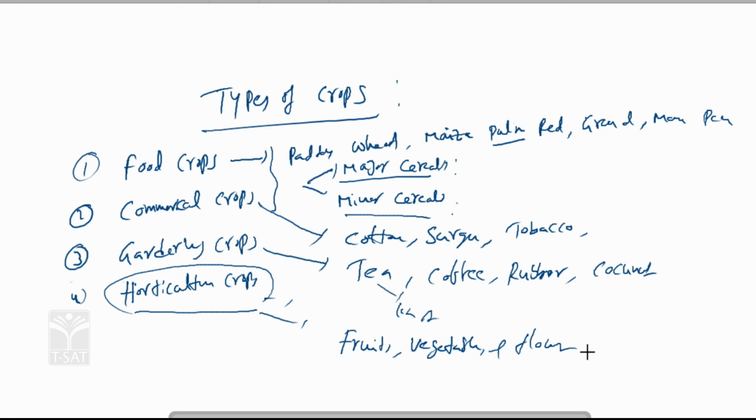The types of crops classification has 4 types: one is food crops, second is commercial crops, third is gardening crops, and fourth is horticulture crops. Where is it applied in India or in Telangana state? We are discussing Telangana state, particularly food crops, commercial crops, gardening crops, and horticulture crops.